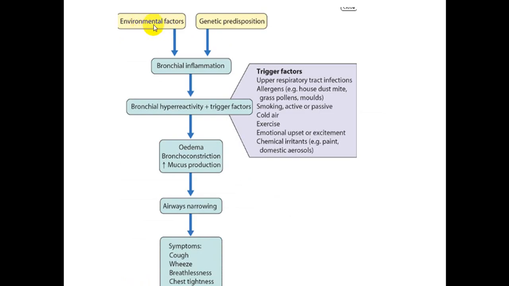So these risk factors, genetic, lead to bronchial inflammation, and the presence of these trigger factors leads to bronchial hyperactivity. All of this inflammation leads to edema, bronchoconstriction, and increased mucus production. See the triad of the inflammation: edema, bronchoconstriction, and mucus production increment. All these lead to narrowing of the airway and lead to the symptoms, which are most commonly cough, wheeze, breathlessness, and chest tightness.